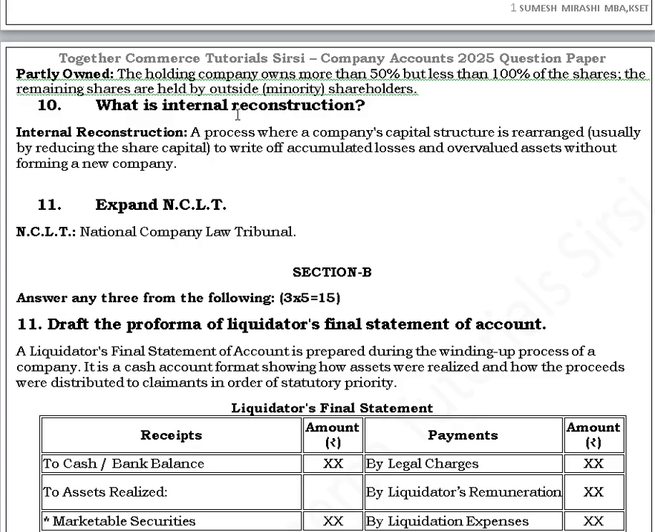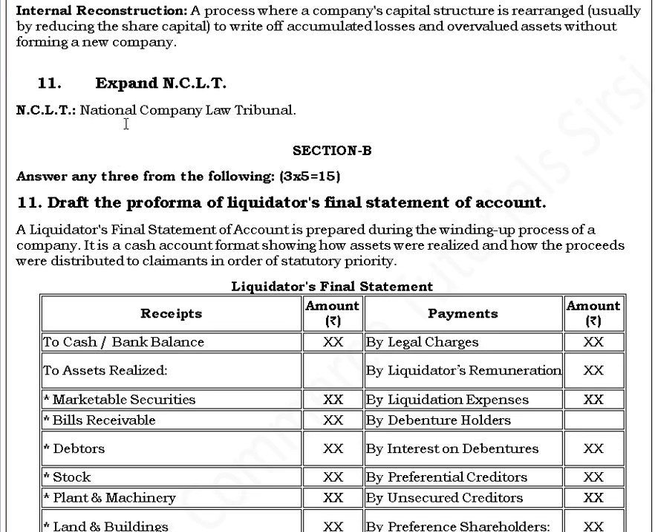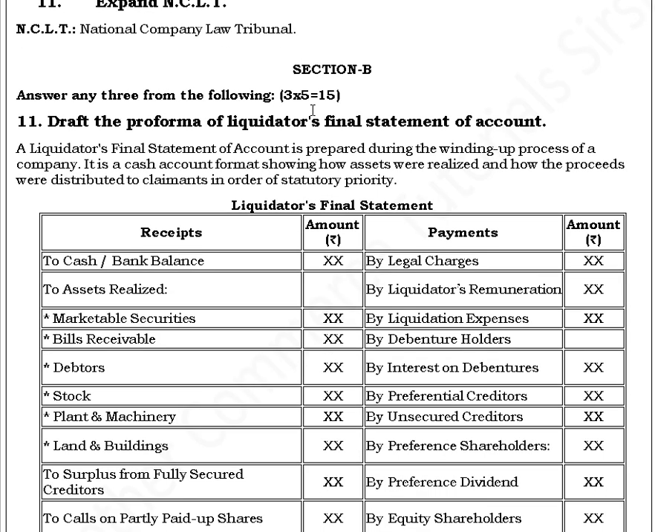Then, what is internal reconstruction? A process where a company's capital structure is rearranged, usually by reducing the share capital to write off accumulated losses and overvalued assets without forming a new company. This is called internal reconstruction. Question number 11. Expand NCLT. NCLT stands for National Company Law Tribunal.